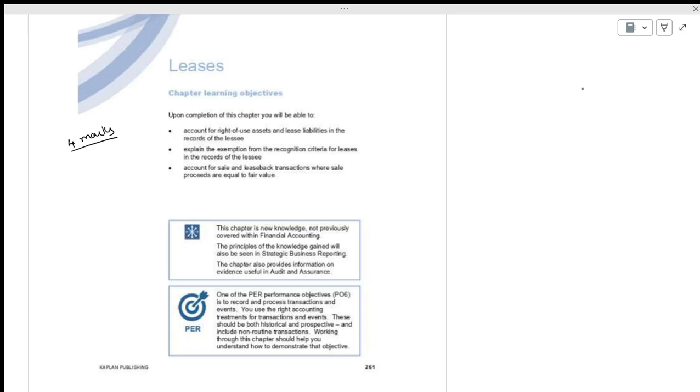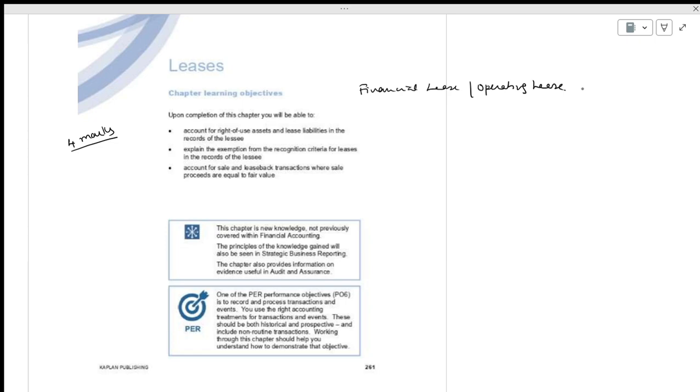Leasing. Okay. Now when you are saying leasing, there are two types: a financial lease and an operating lease. A financial lease means you are paying in terms similar to a loan. It is not a loan, but similar to a loan.